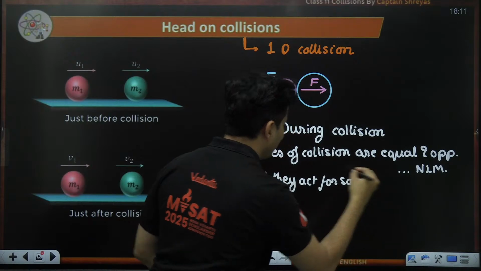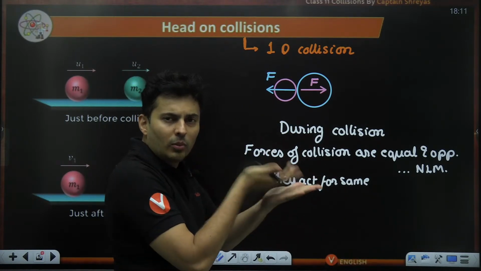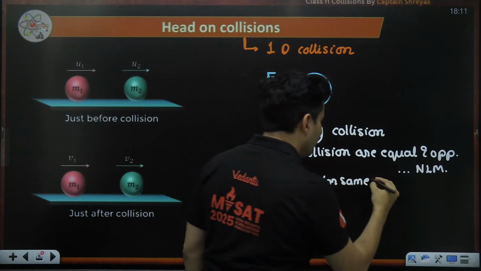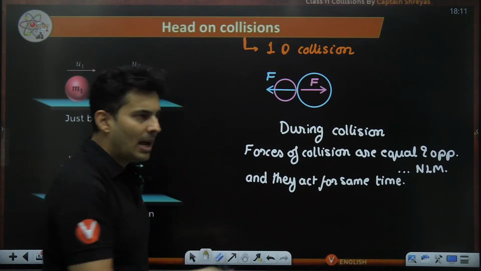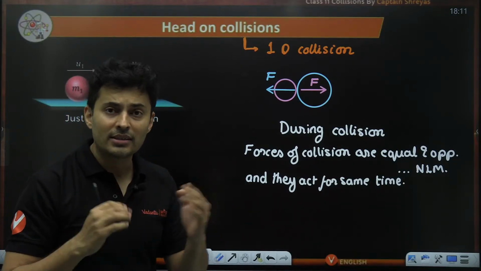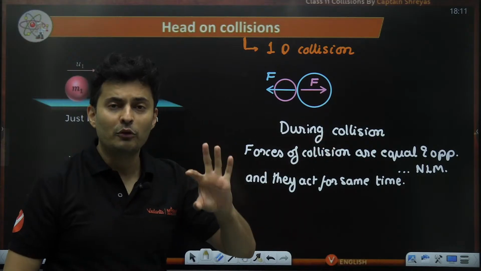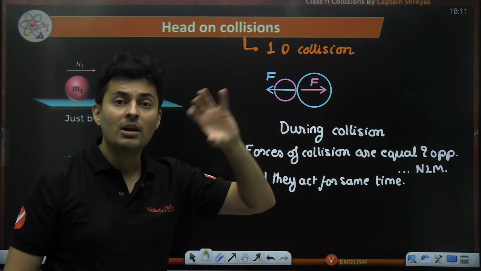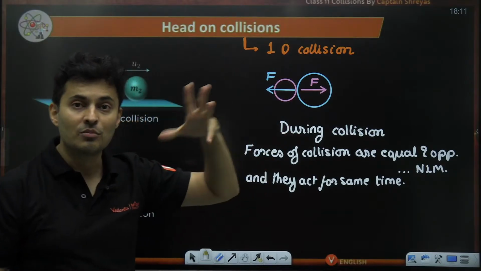Obviously, as long as they touch each other, that is the time. Ball 1 touches ball 2, ball 2 also touches ball 1. So for the same time interval, they will touch each other. As a result, what will happen? Force is same, time is same. Force into time, what is it called? Impulse. Remember, Newton second. Force is Newton, second is time. Force into time is impulse, the change in momentum.